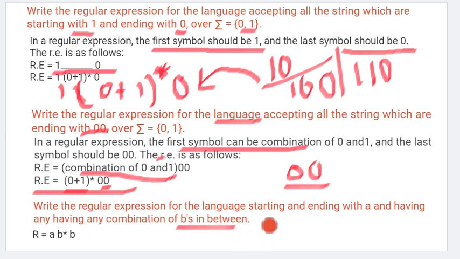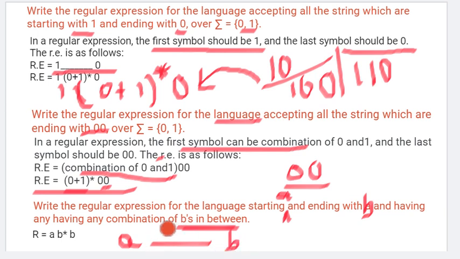So the first symbol should be A, in between any combination of B's, not A. It can be 1 time, 2 times, 3 times. Sorry, any combination of B's, but it should not be A. So it can be 0 B's also, but it should not be A, and the ending should be B.